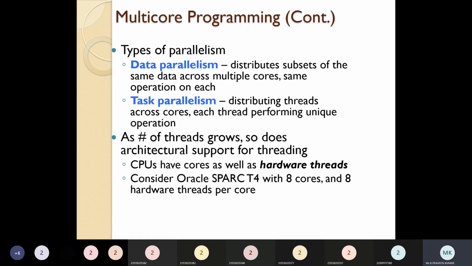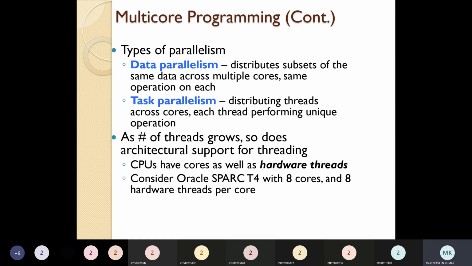How many threads are we going to use across the cores, with each thread performing a unique operation? How much data is it going to use, what kind of task is it going to perform, and are we splitting it equally or not? These are all the things we have to check. This we call task parallelism. When going for multi-core programming, these two kinds of parallelism are there: data parallelism and task parallelism.